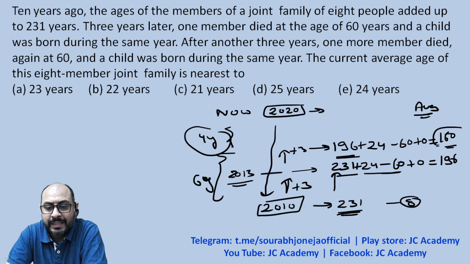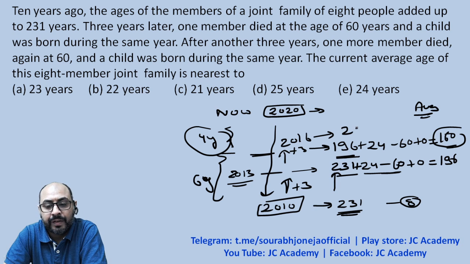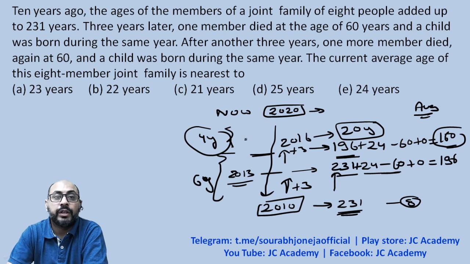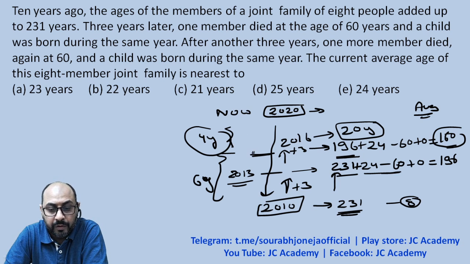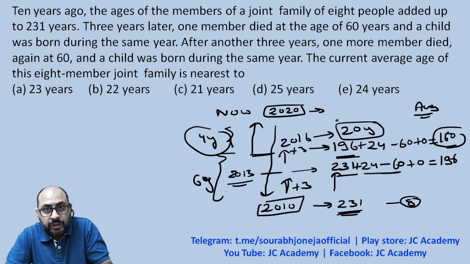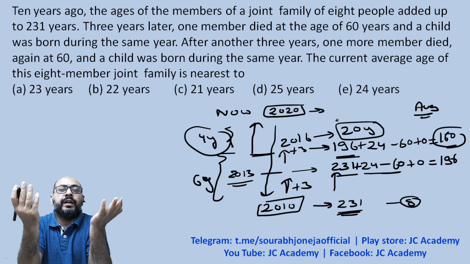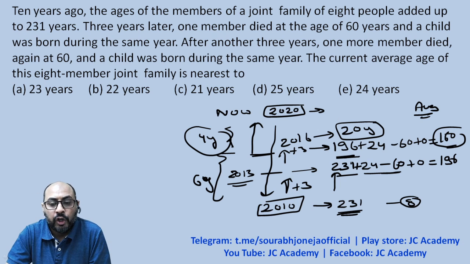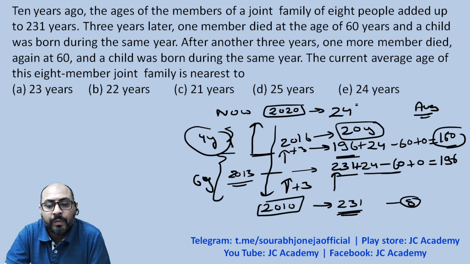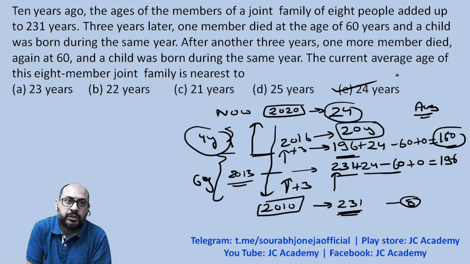So 160 is the sum, and over here in the year 2016, the average age of the family is 20 years, right? From 2016 to 2020, nobody is dying. Nobody is taking birth. Number of members remains the same, 8. So if every individual is growing by 4 years, your average is also going to grow by 4 years. So 24 years is the correct answer to the question, not 191 upon 8.